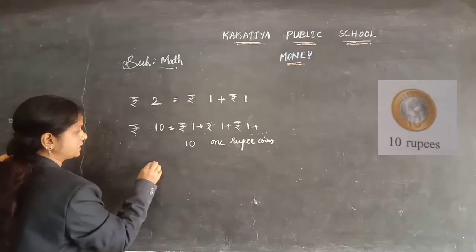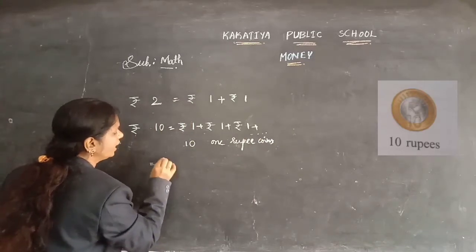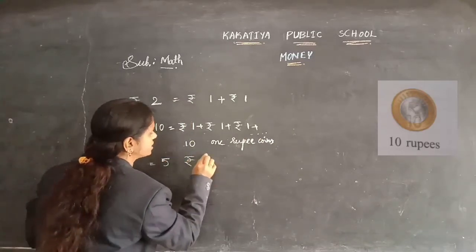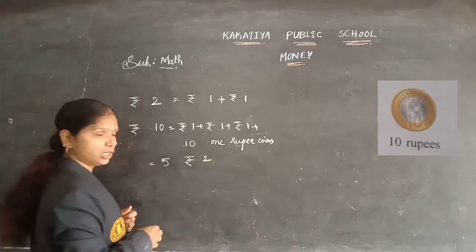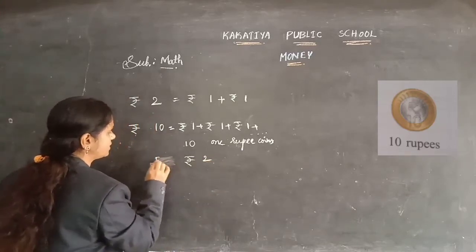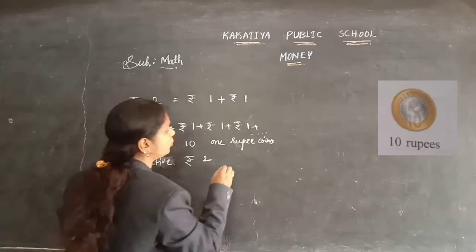Or else you can take five 2 rupee coins, five 2 rupee coins.